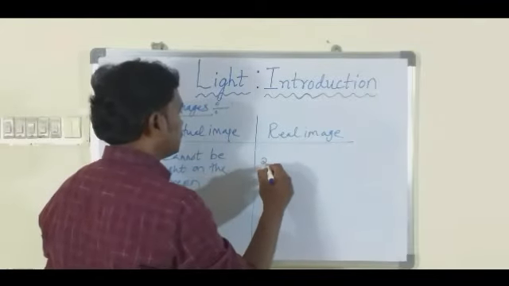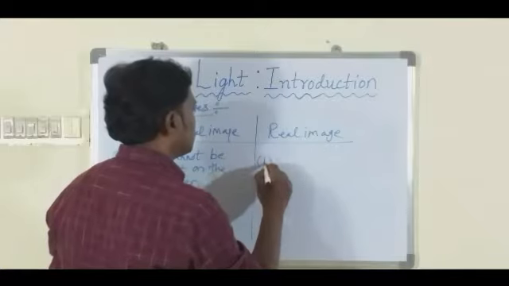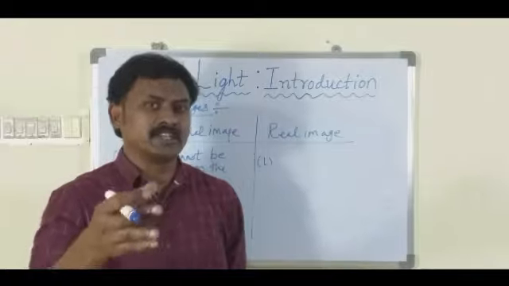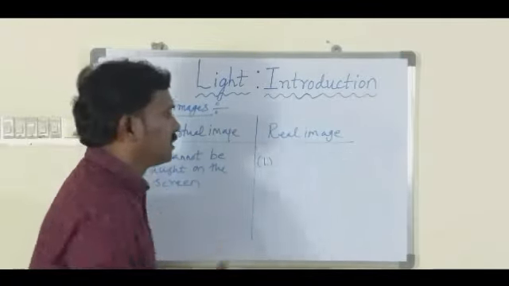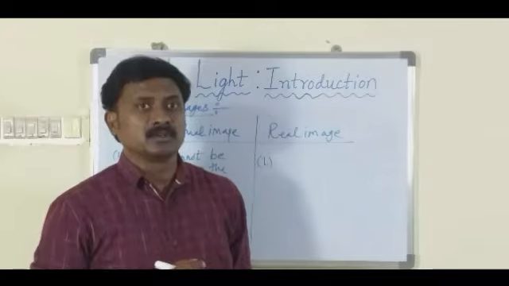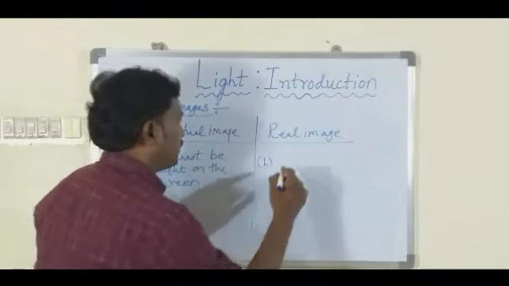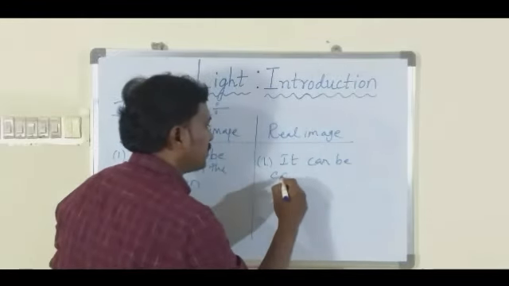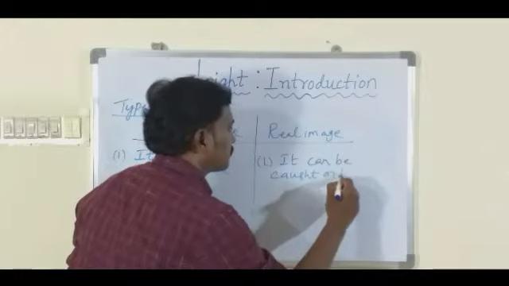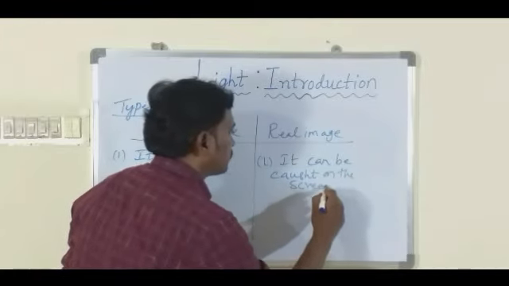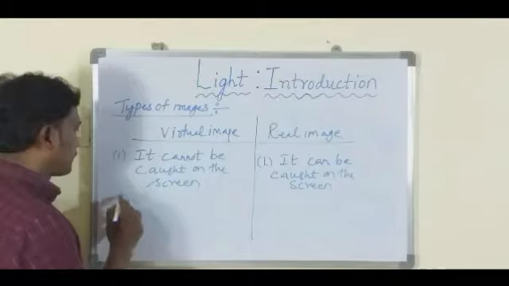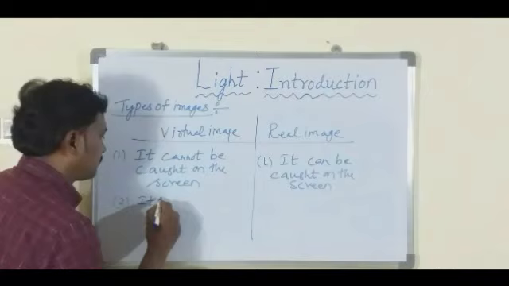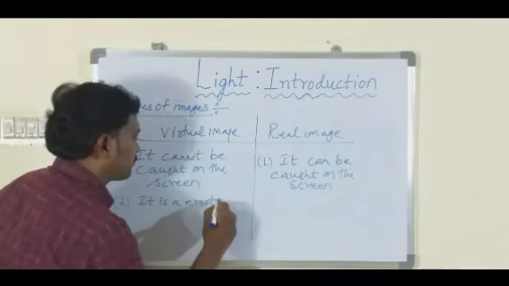And coming to the real image, this image is caught on the screen. I would like to explain this. I want to show you the real image practically now. So first let me explain to you. A real image can be caught on the screen. And the virtual image is an erect image.